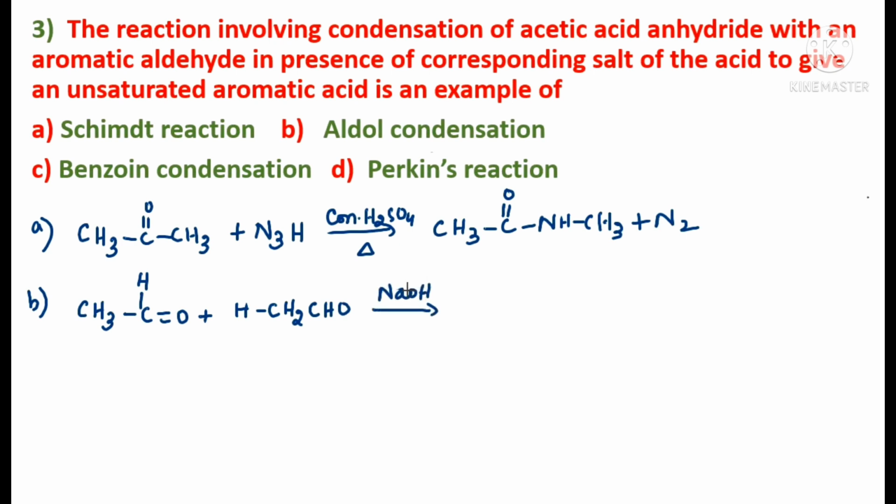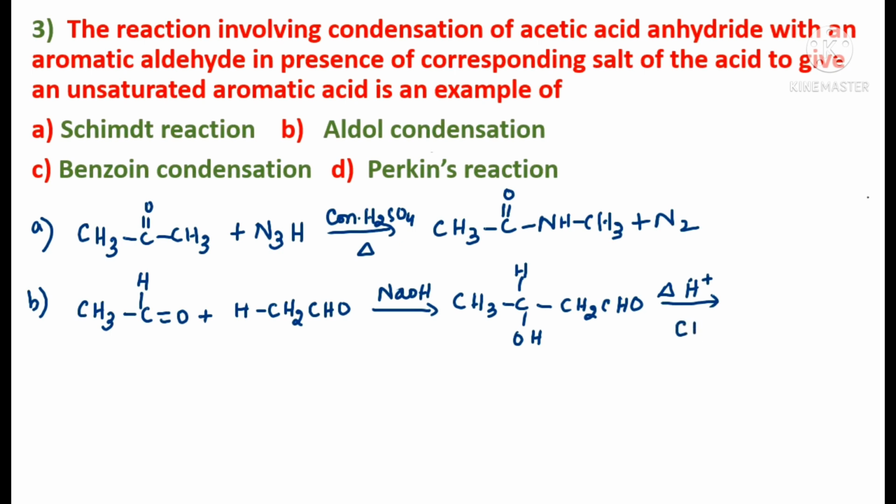In the presence of sodium hydroxide, it gets converted to CH3CH(OH)CH2CHO. So this again, when you are heating in the presence of acid, we'll be getting crotonaldehyde, okay.